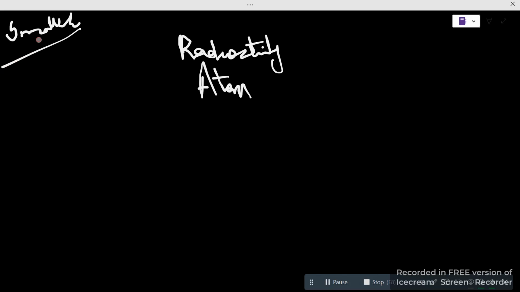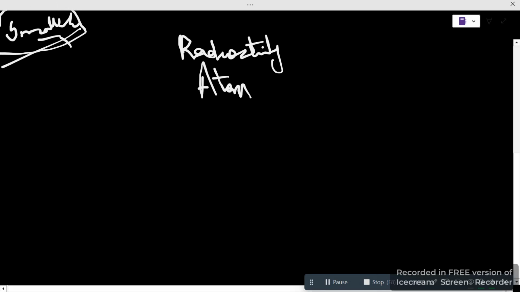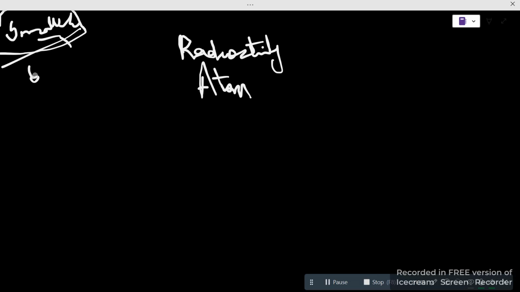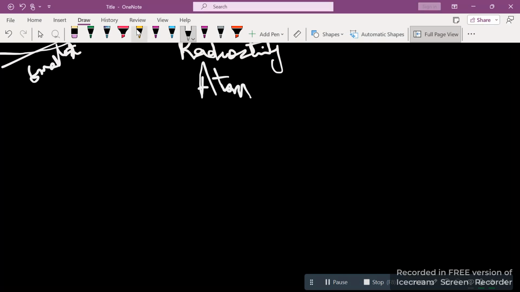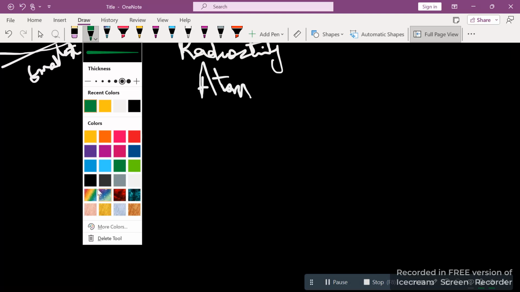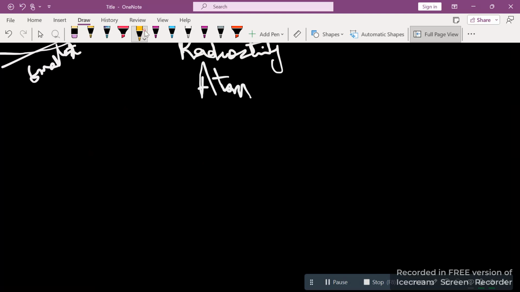Why? Because, like we have studied in English, small has verb forms. If I just write smaller, some of you might think there must be another thing smaller than the smaller, which would be known as smallest. So if I write smallest atom, this means after that there is no other term. This is the last part, which is the smallest. That's why smallest is the perfect word to use here. I know this is a very common question, and I've just asked it because I've seen people use it like that. So yes, atom.